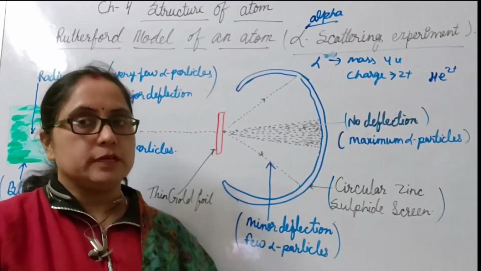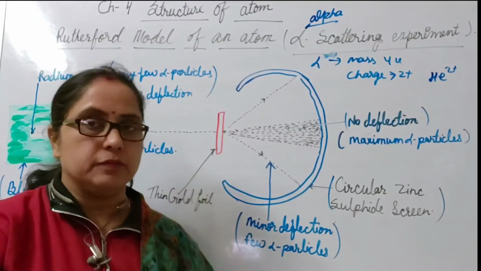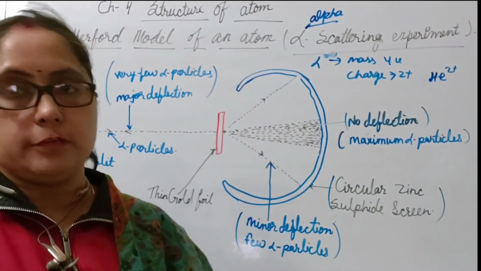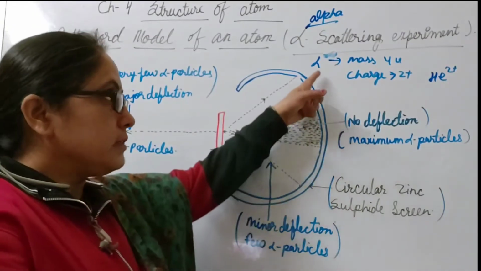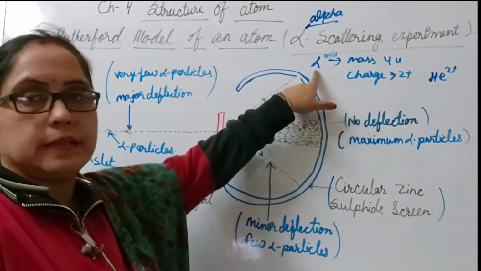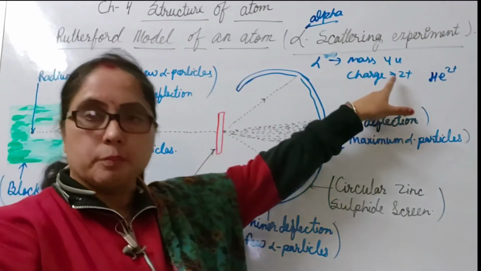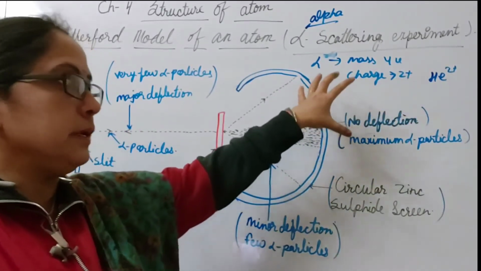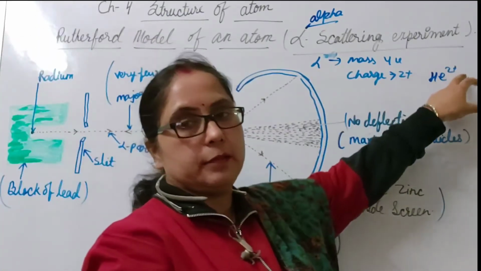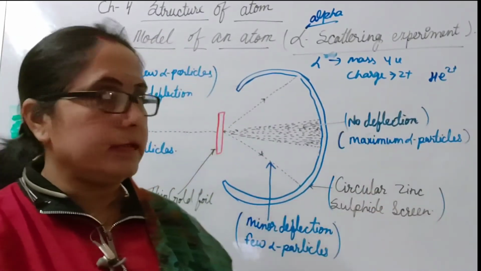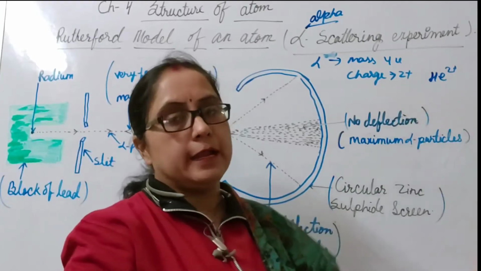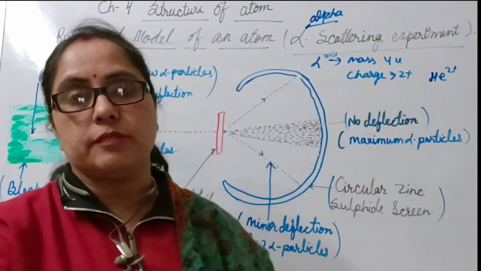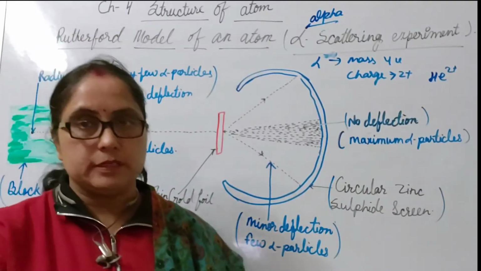Students, before we discuss the Rutherford experiment, first of all we will discuss what alpha rays are and how they are produced. Alpha rays, we will denote it by this. It carries 4 unit mass and has 2 unit positive charge. This is similar to the helium nucleus, because the helium nucleus also contains 2 unit positive charge and has mass 4 unit. Alpha rays are produced mostly from radioactive elements.